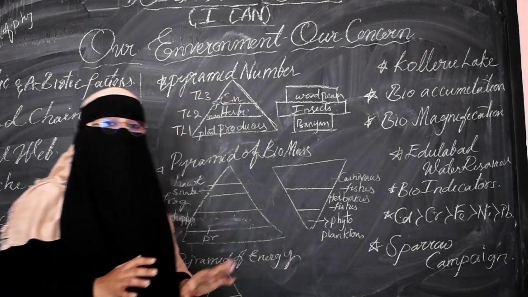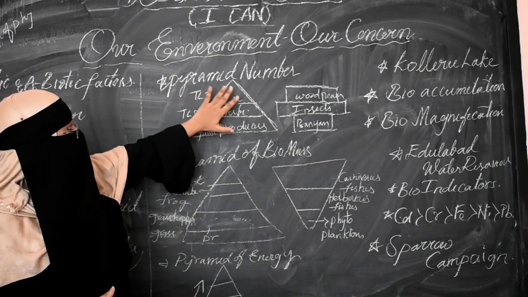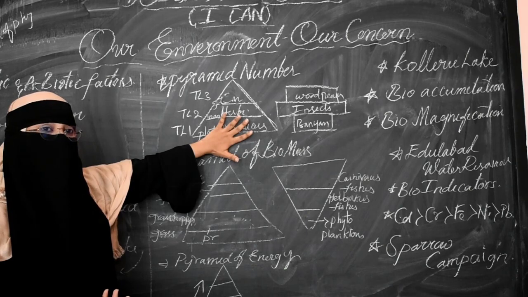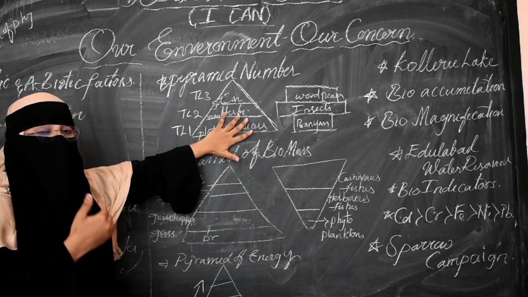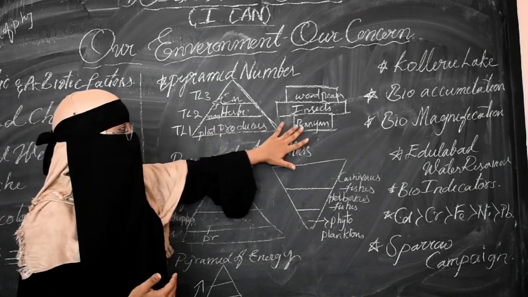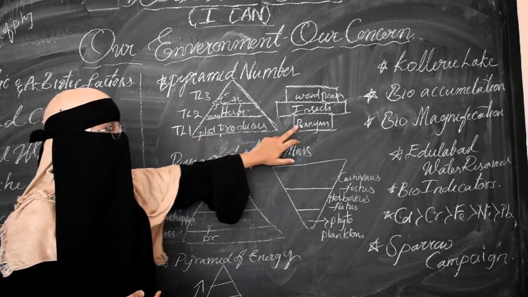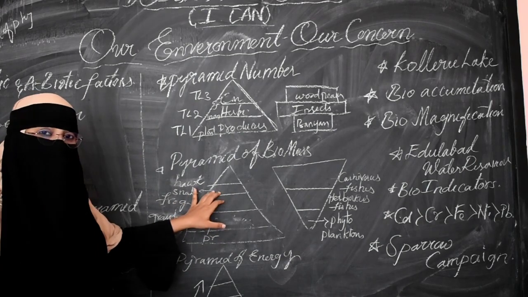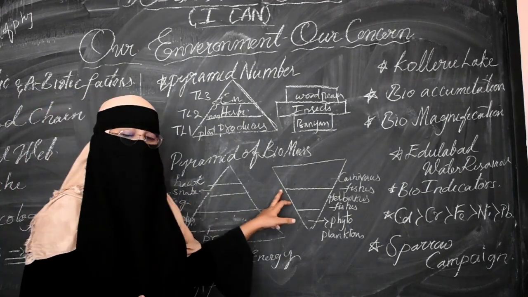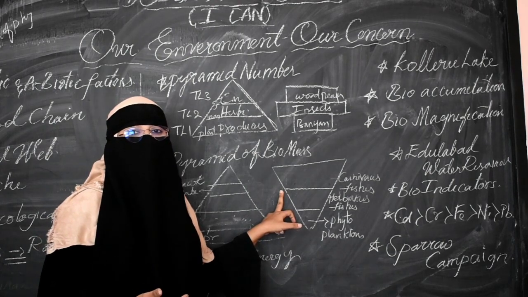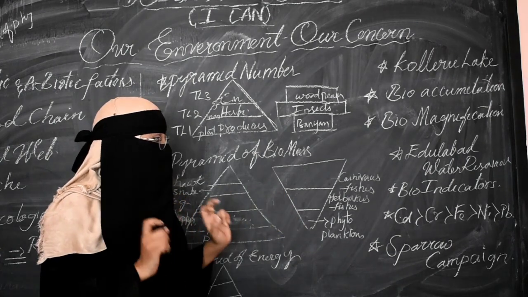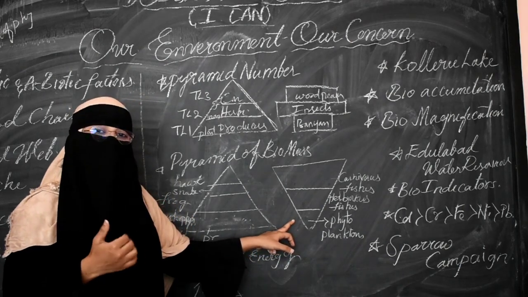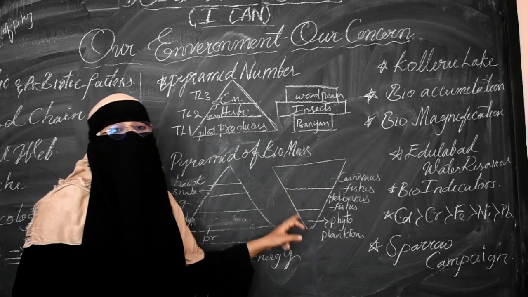So what is the difference in between? Here we can see that sometimes the number pyramid may be inverted. You need to be sure what kind of question is asked in the examination, and based upon that you have to think. But we have two examples: one is an upright pyramid and another one is inverted. In the case of the pyramid of biomass, we have one upright pyramid, that is the terrestrial one, and another pyramid, the inverted one, which is the aquatic pyramid. So the simple reason why: the phytoplanktons are microbes and their mass is negligible, so that is the reason it is inverted.